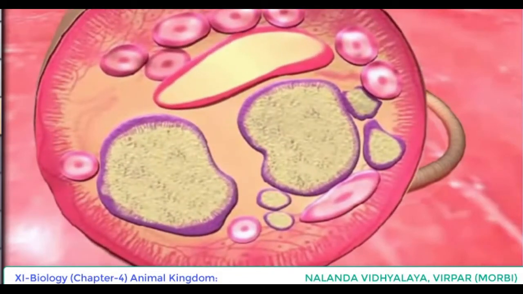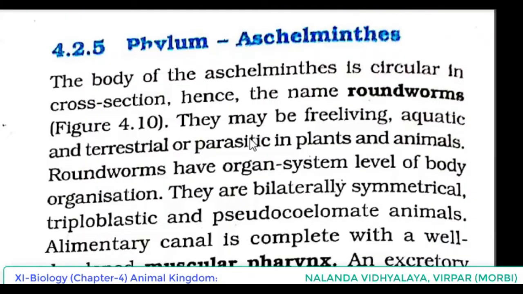Because the body of the Aschelminthes is circular in cross section, hence the name roundworms. They may be free living, aquatic and terrestrial, or parasitic in plants and animals. So when we come to the habitat of Aschelminthes, where they are found, we have to understand they may be free living, aquatic, in water also they are living, and terrestrial, on land also living types are there, and even parasitic forms are there, and this parasitism is in plants and animals.